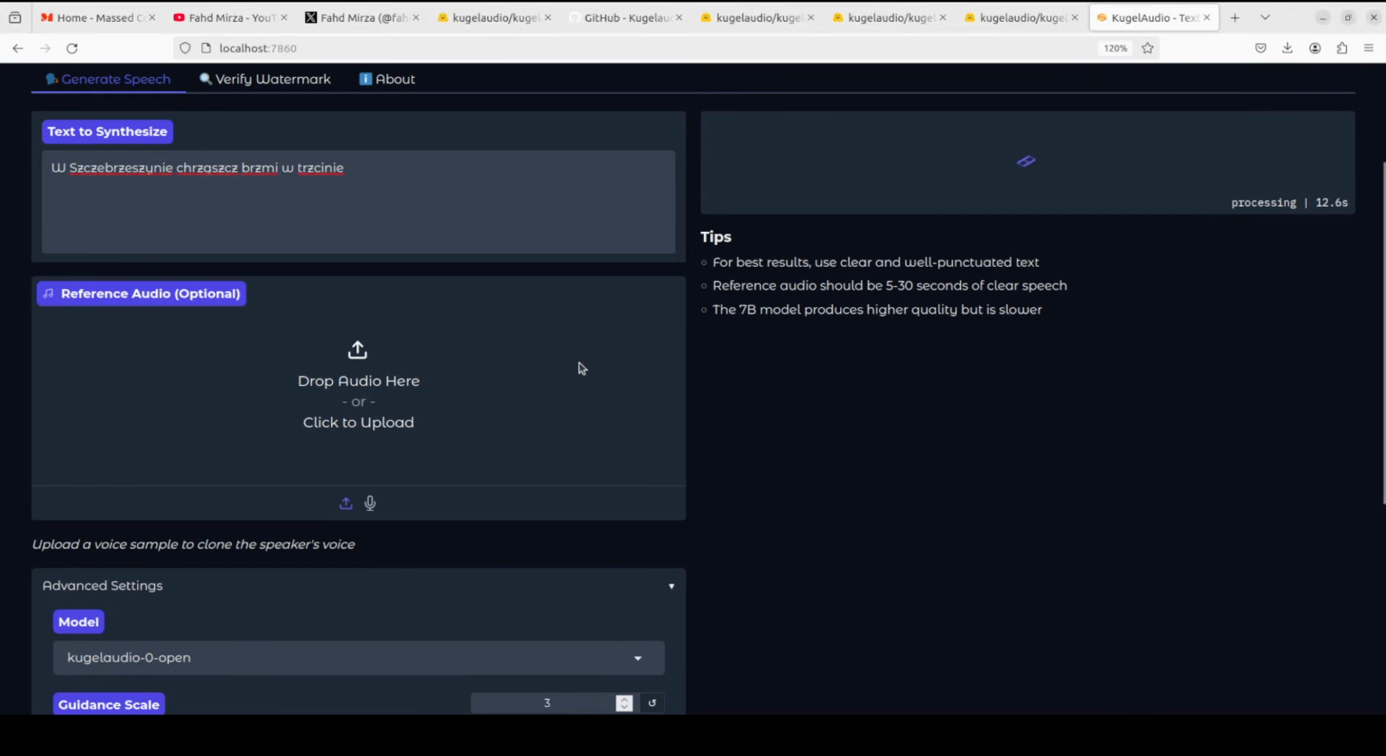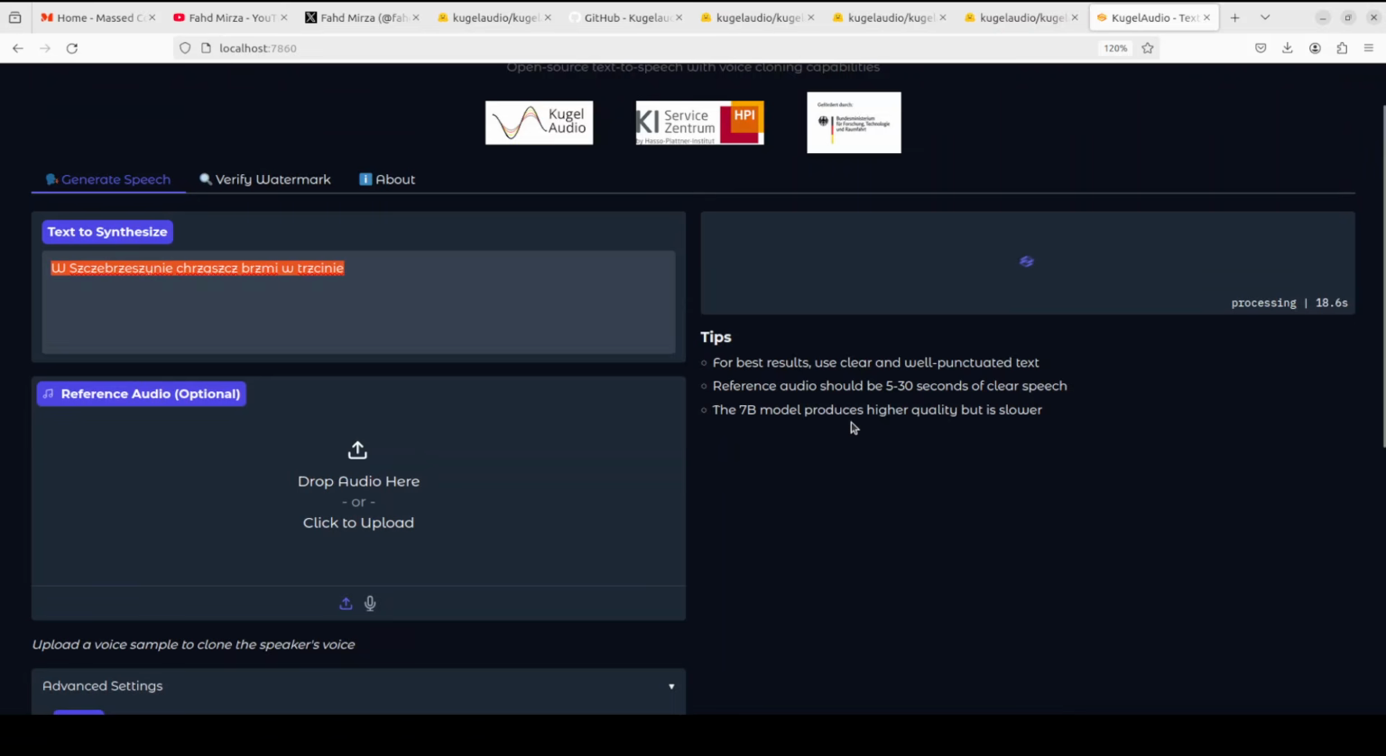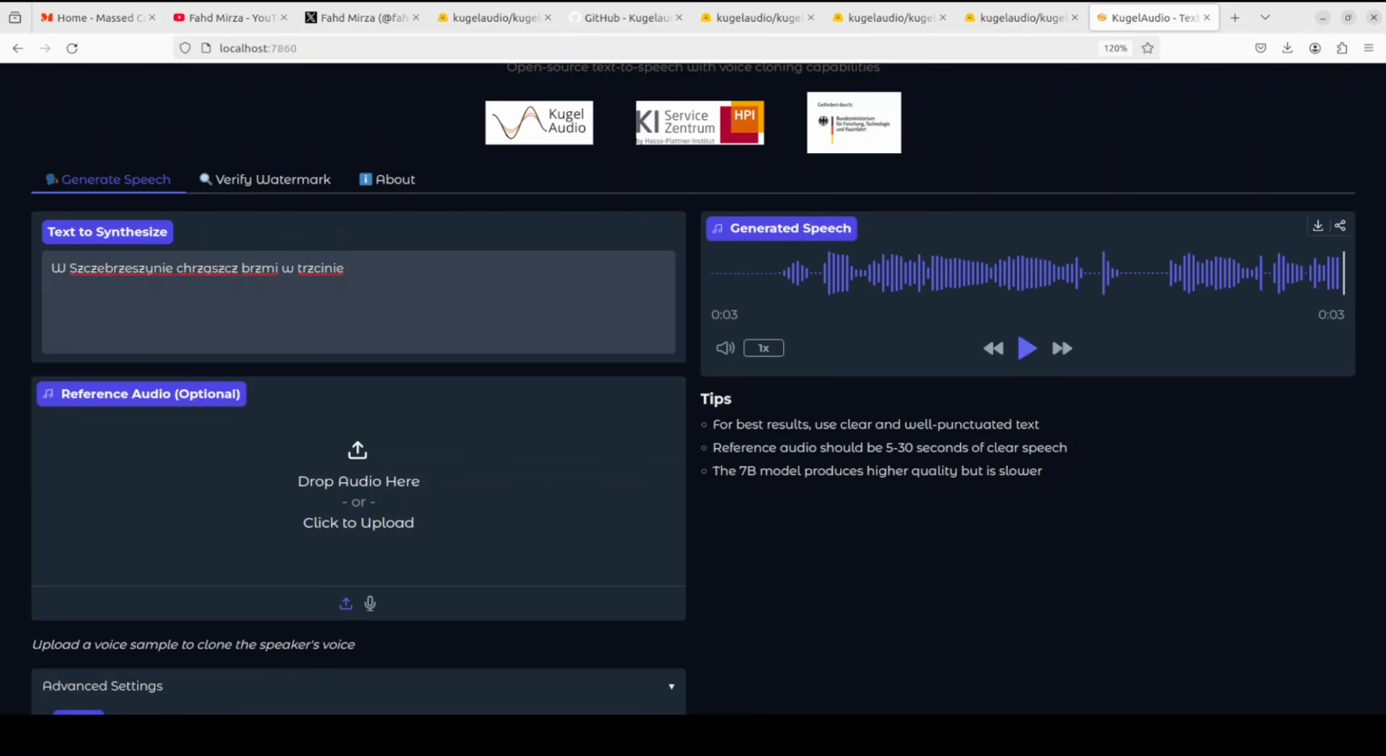First, I have just given it this Polish text. And I know that this is some sort of a tongue twister in Polish language. So I would let our Polish viewers comment on this. So let's wait for it to finish and then we will test it out. So this is a simple text to speech. We will also check out the voice cloning after this. Okay, it has done it. Let me play it.